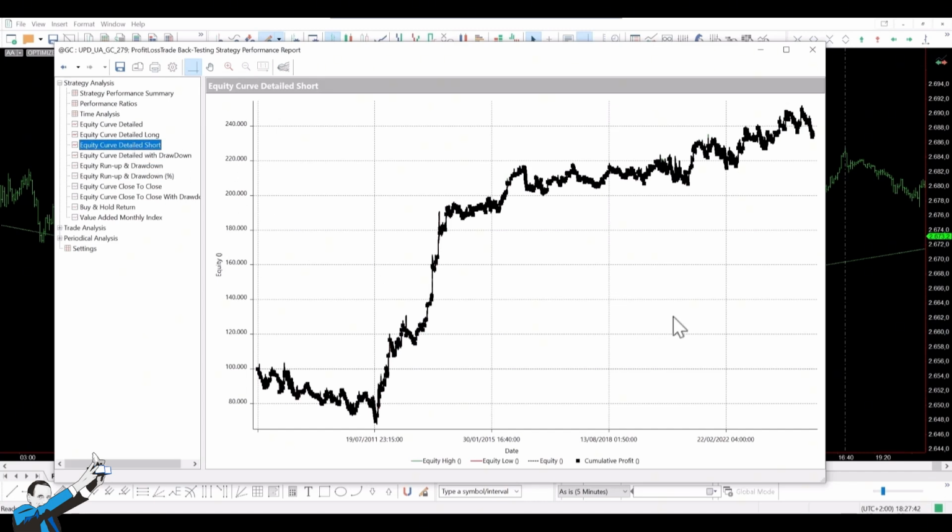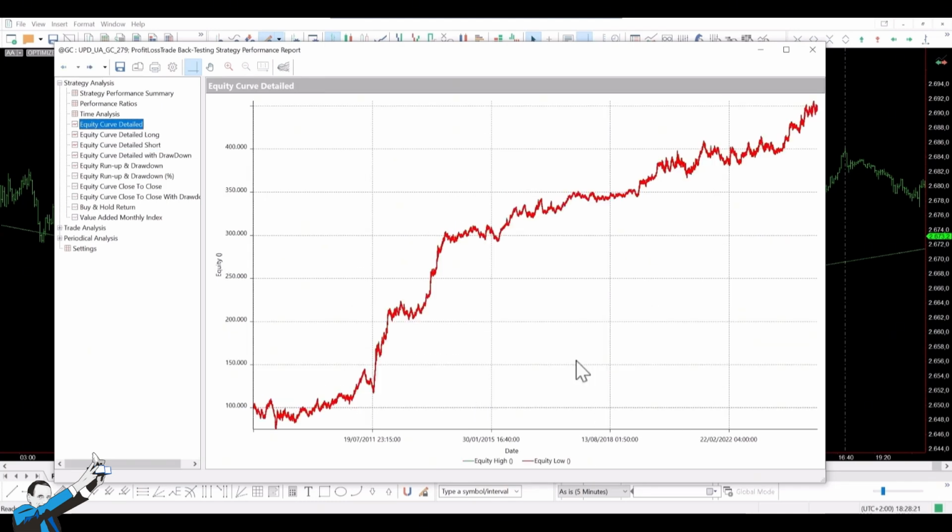This could be due to the performance of the commodity during a certain period. By developing strategies for both long and short positions on commodities, we can capture movements in both directions, balancing out performance. Now let's analyze the number of trades and the average trade.